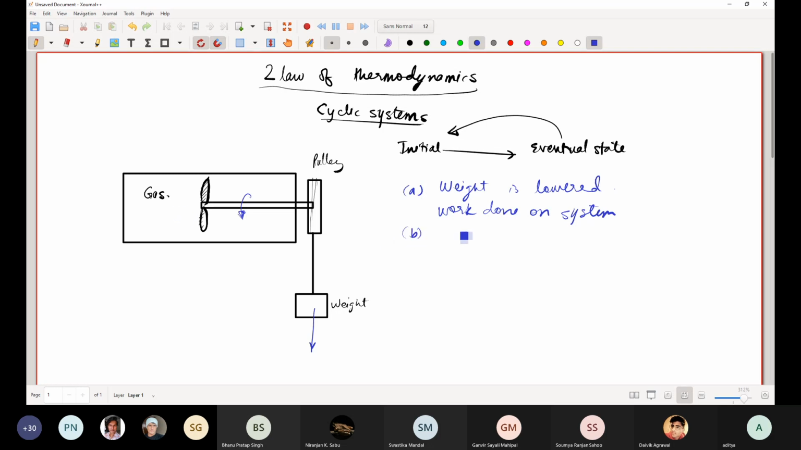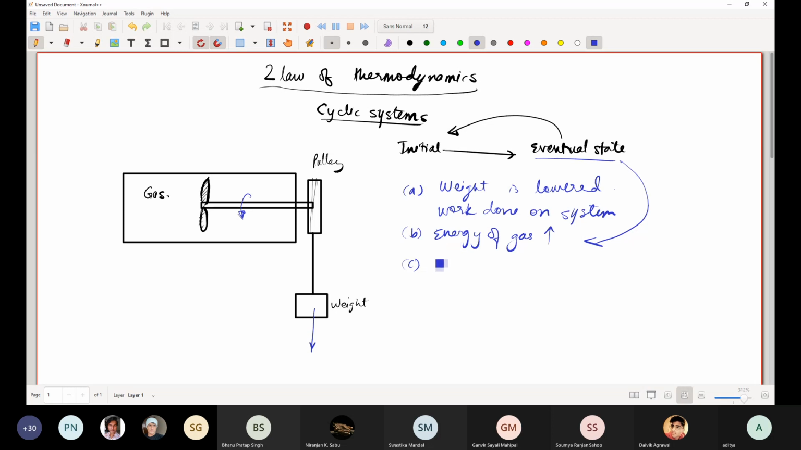Now what has happened? You have done work on the system, so the energy of the gas has gone up, meaning the internal energy has gone up. And so we have reached the eventual state. This corresponds to the energy in the eventual state. Now, how do you go back to the initial state? Because you have added energy to the system, how do you go back?